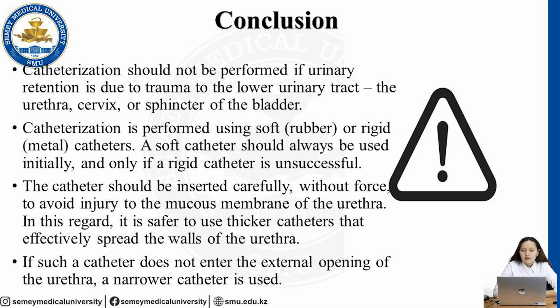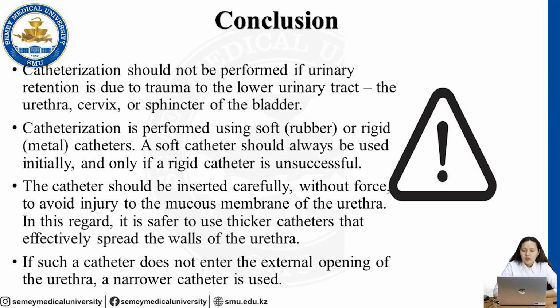We don't do it. Catheterization is performed using soft, rubber or rigid metal catheters, and don't forget, if we use rigid catheters, this procedure is done only by a doctor. A soft catheter should always be used initially and only if it is unsuccessful, a rigid catheter. If after using a rubber catheter your procedure was not productive, we can change the rubber catheter and use a rigid catheter.